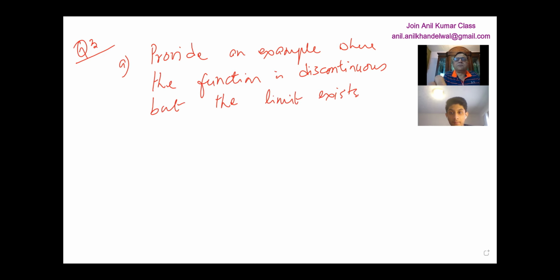Give me an example. Yes, sir. So we can take something simple like a hole discontinuity, right? For x squared minus 1 over x minus 1. You had a very good point there. Hole discontinuity.